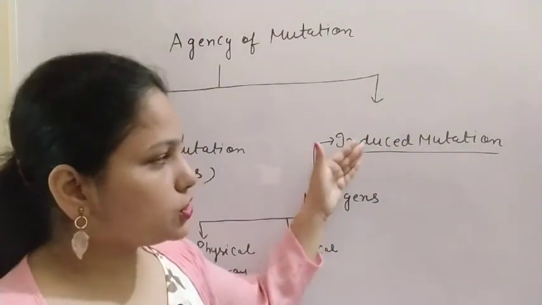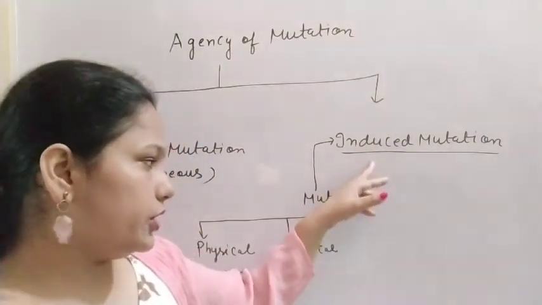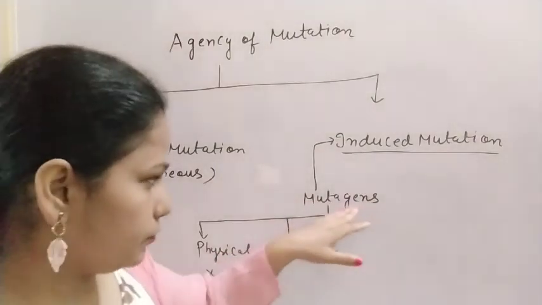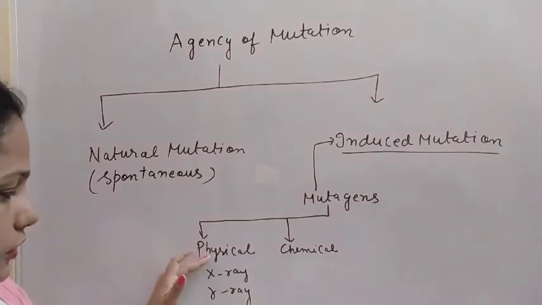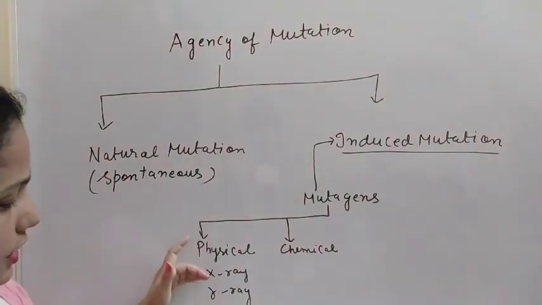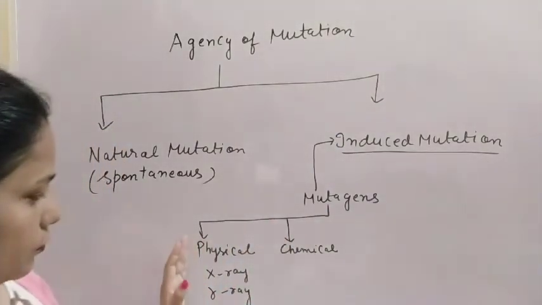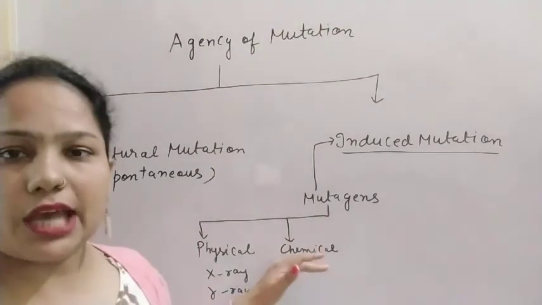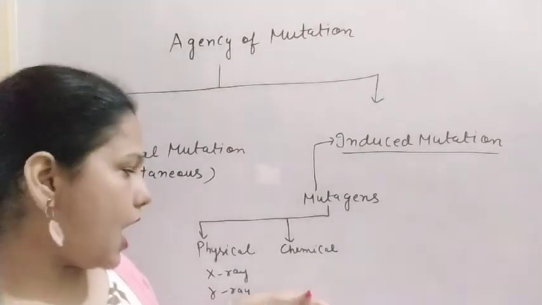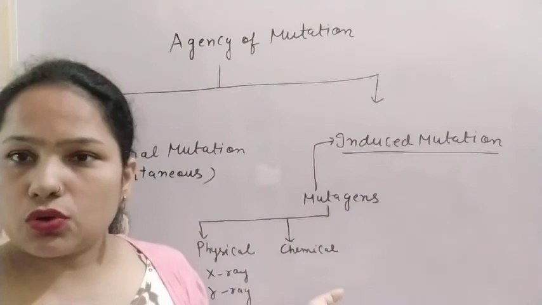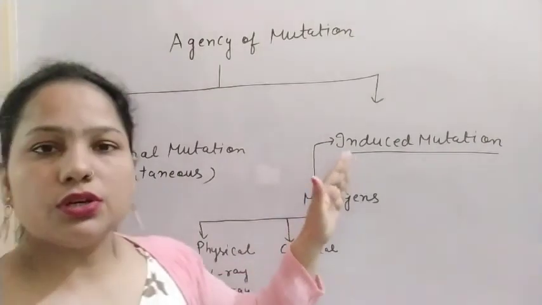So this induced mutation is due to some other factor or outer factor, and those factors are nothing but the mutagens. These mutagens are of different categories. The physical mutagens include X-ray, gamma ray, beta ray. Then second is the chemical mutagens, where different chemicals are responsible for mutation, and also temperature. So these are the mutagens which cause the induced mutation.